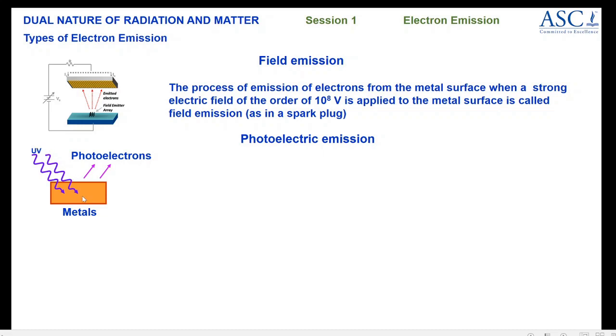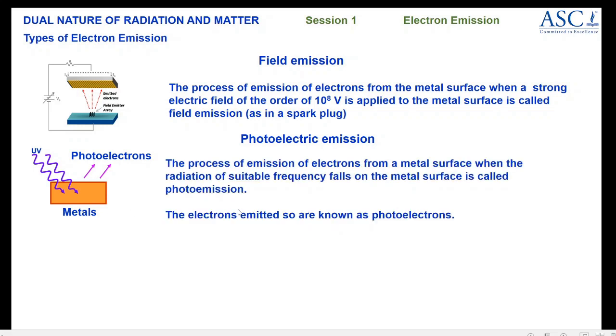When light is incident on the metal surface, electrons are emitted. These electrons are called photoelectrons and the phenomenon is called photoelectric emission. The process of emission of electrons from a metal surface when radiation of suitable frequency, suitable is the keyword which you have to mention, falls on the metal surface is called photoemission. These electrons are known as photoelectrons.